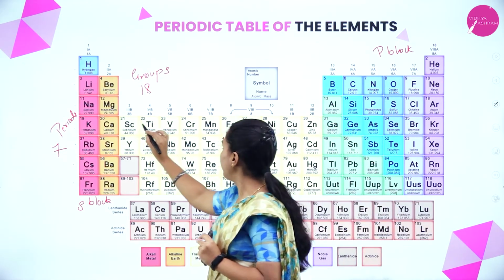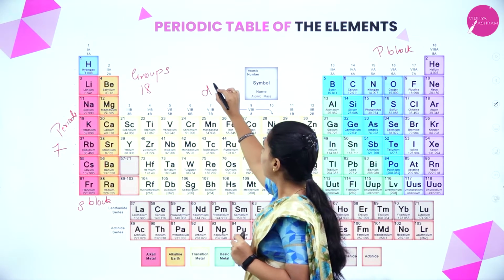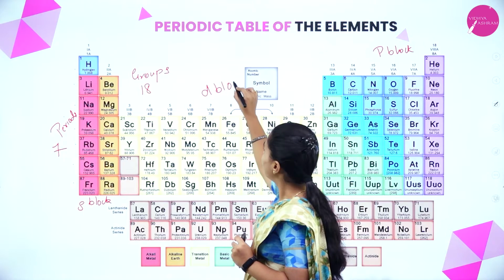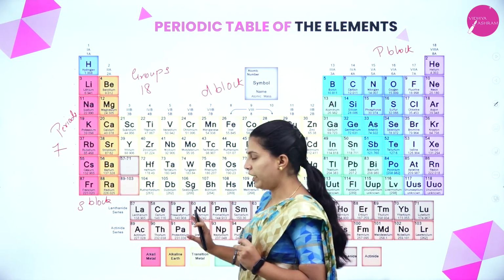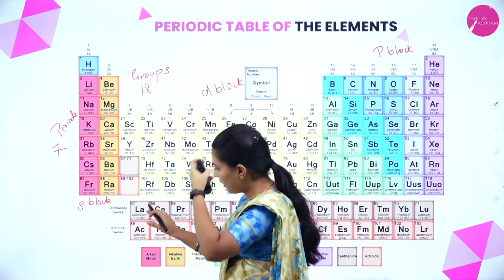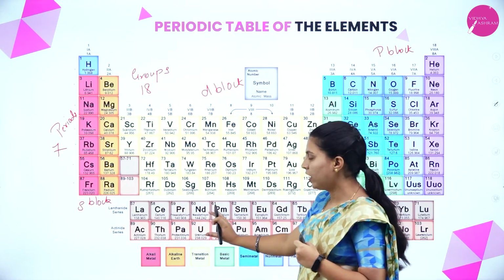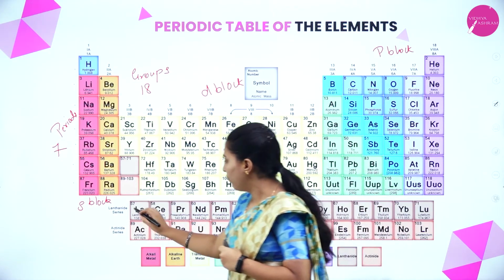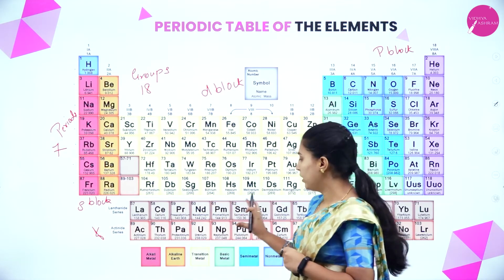Groups 3 to 12 we will call the D block. The F block belongs to the D block only. I will explain in the next slide, but they have taken it out and put it at the bottom. We will call this block the F block series.